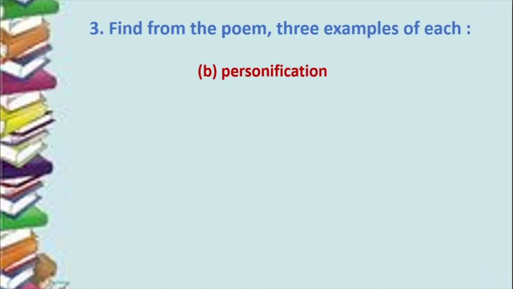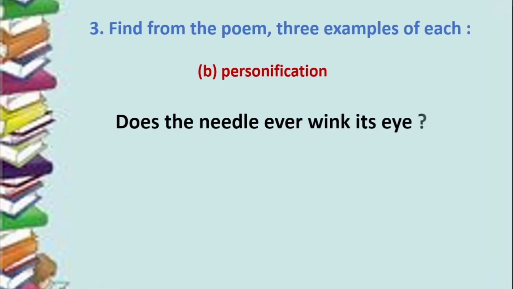Alright. So let us see example number 1. Does the needle ever wink its eye? So a needle doesn't have an eye at all in the first place. Alright. So there is no question of the needle winking its eye. So it is like giving a human quality where we can wink an eye to a needle. So this is an example of personification.